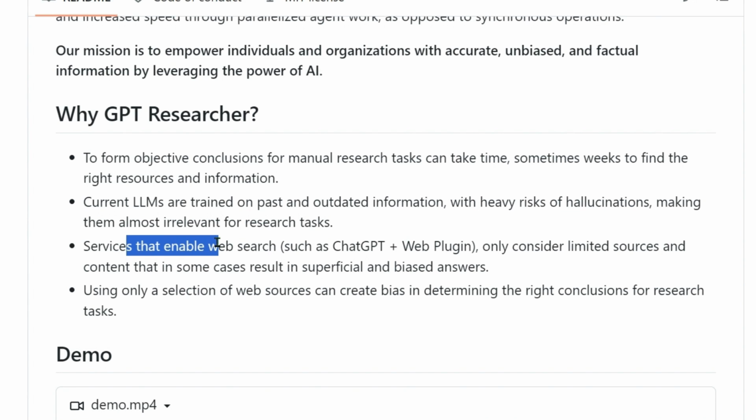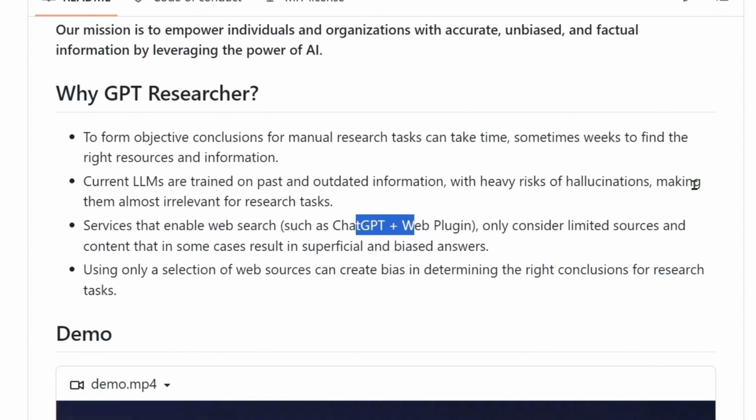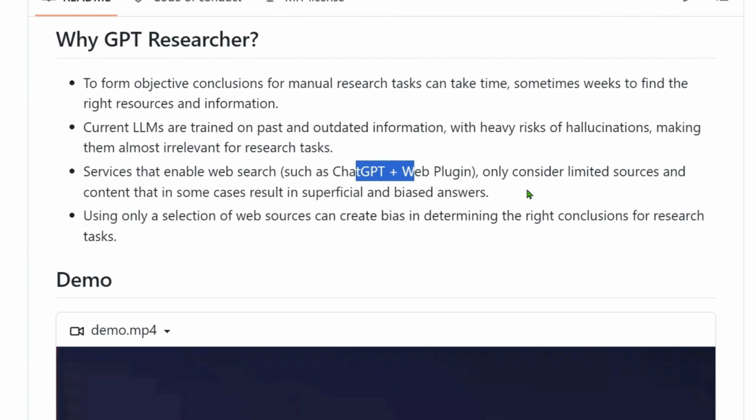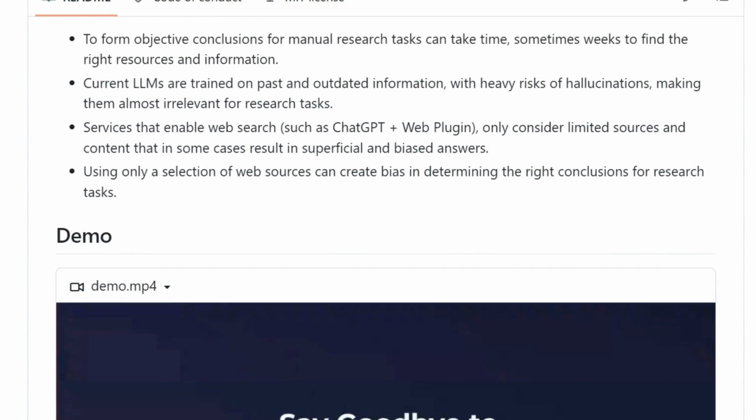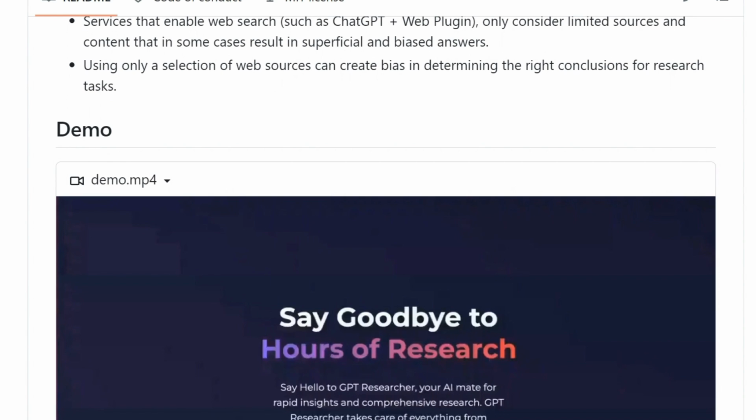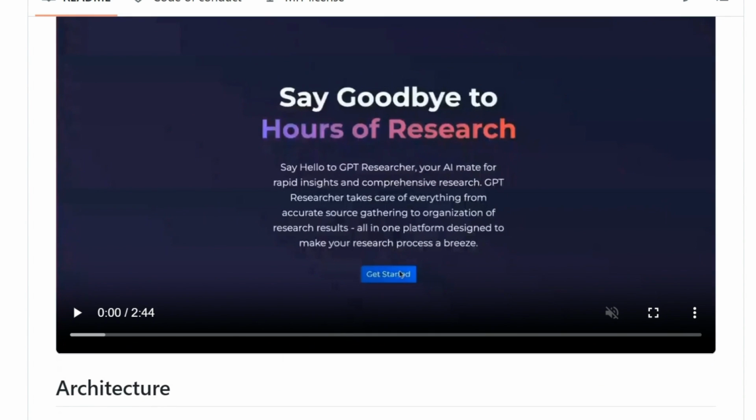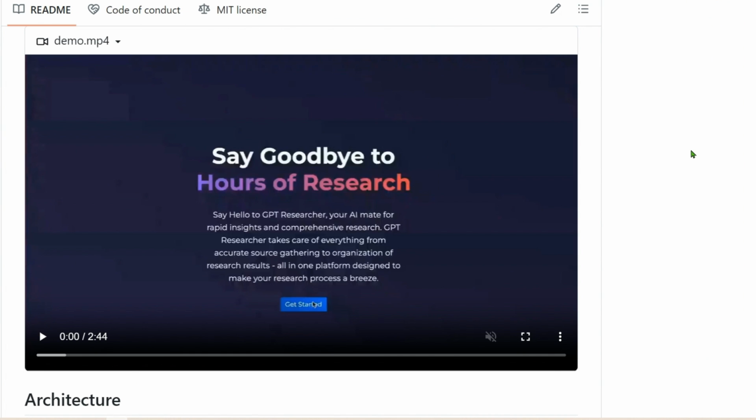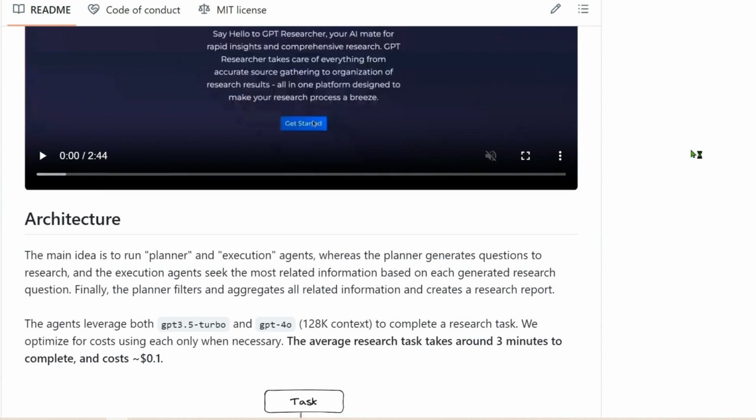Now services that enable the web search, for example ChatGPT and the web plugin, they only consider limited sources and content that in some cases result in superficial and biased answers. So there we have GPT Researcher who can solve all these issues that exist with ChatGPT and other web plugins that we have. We'll see how to do this installation and get this running.